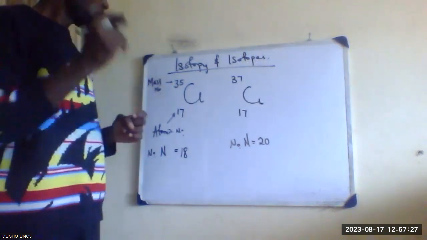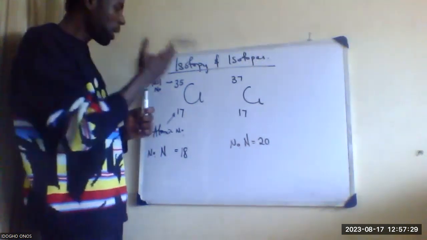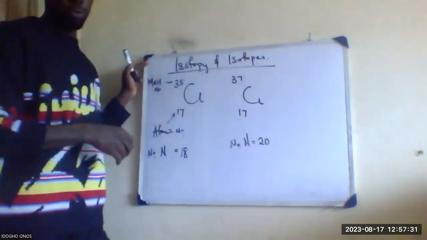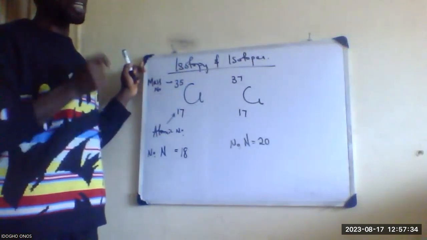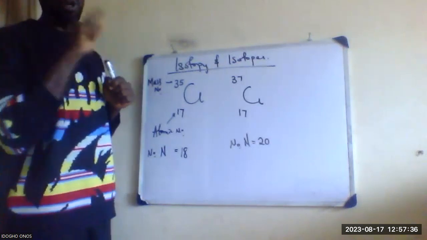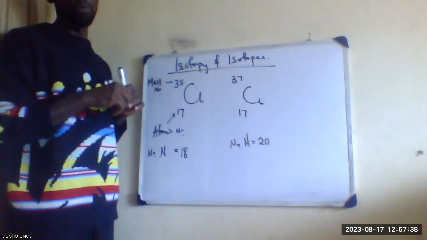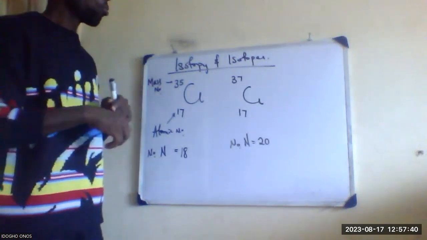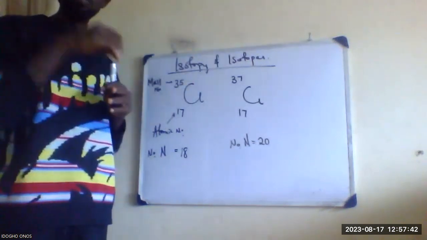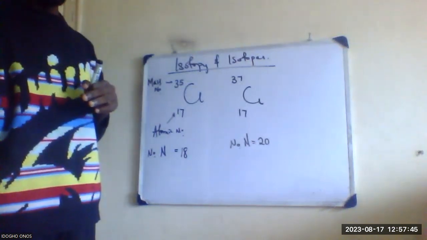Yes. Okay. Sometimes they ask students to define isotopy and isotopes. If you are defining isotopy, the key word there is the phenomenon. That word must be there. Then, when defining isotopes, you remove that word phenomenon. It's no longer a phenomenon now.